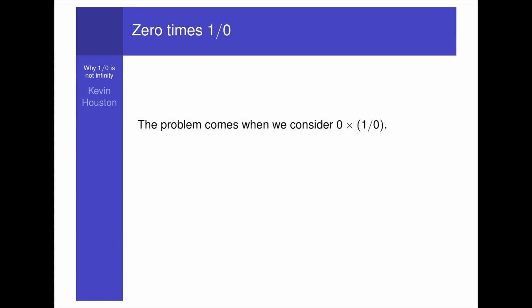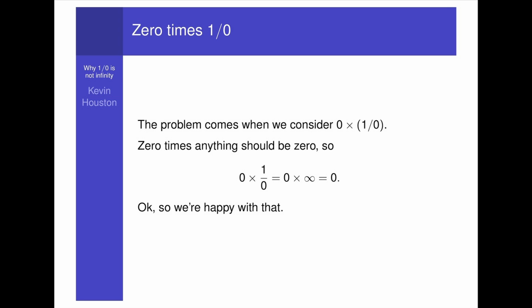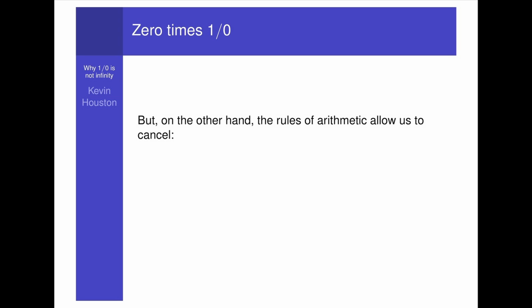The problem comes when we consider 0 times 1 over 0. 0 times anything should be 0. So, 0 times 1 over 0 equals 0 times infinity equals 0. Okay, so we're happy with that. But on the other hand, the rules of arithmetic allow us to cancel. a times b over a equals b. So we must have 0 times 1 over 0 equals 1, just by cancelling the zeros.